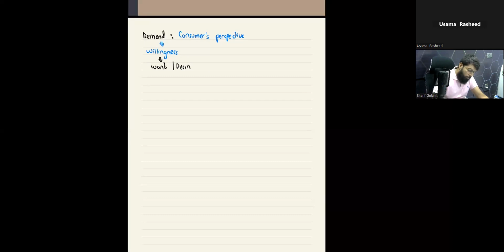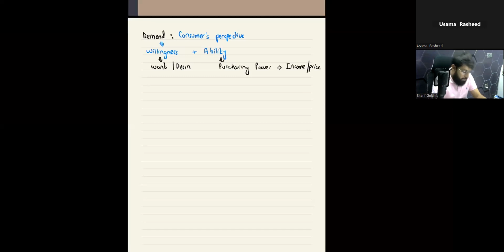So, moving forward to the next important term of the definition, that is the term ability, right? What does the term ability show us? It shows the purchasing power of a person, which is represented through the income of a person or the price of a particular good, right? So let us derive the definition of demand.